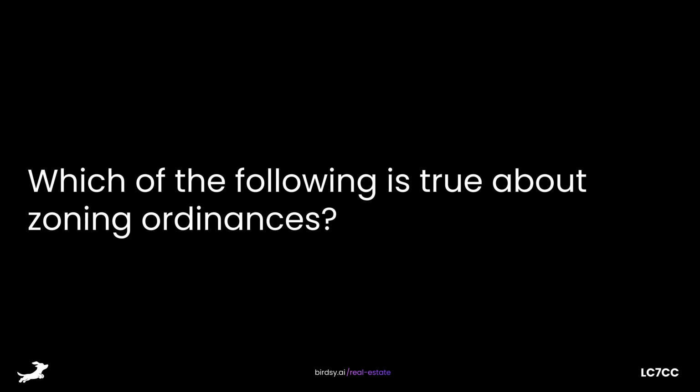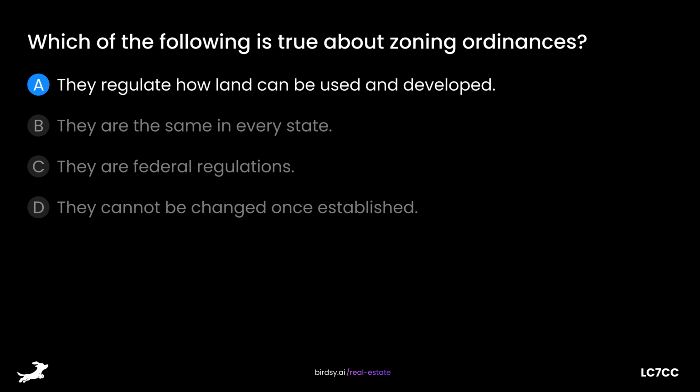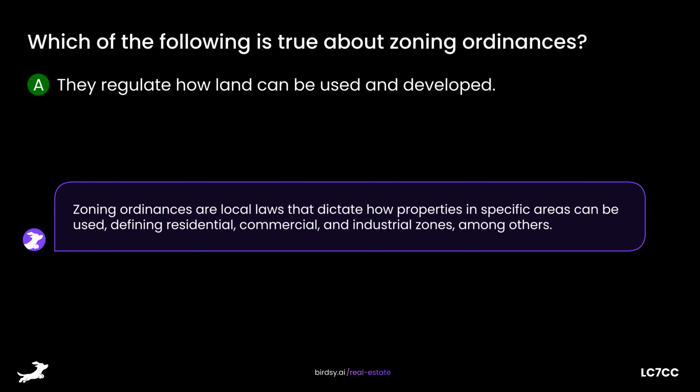Which of the following is true about zoning ordinances? Is it A, they regulate how land can be used and developed? B, they are the same in every state? C, they are federal regulations? Or D, they cannot be changed once established? The answer is A, they regulate how land can be used and developed. Zoning ordinances are local laws that dictate how properties in specific areas can be used, defining residential, commercial, and industrial